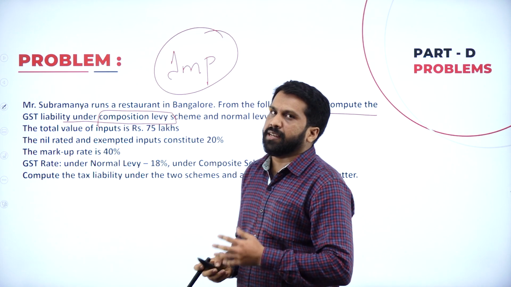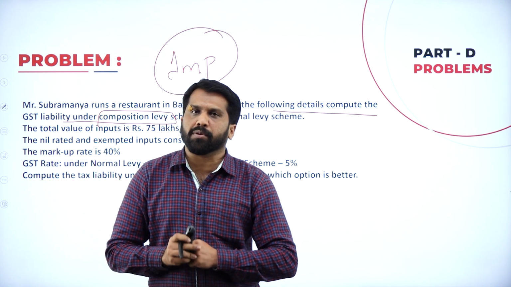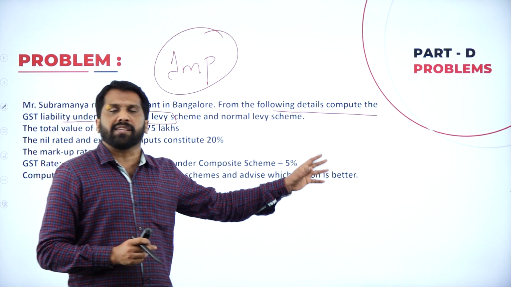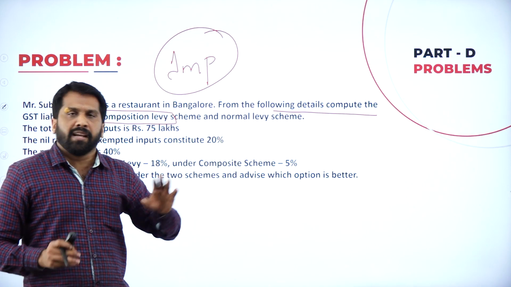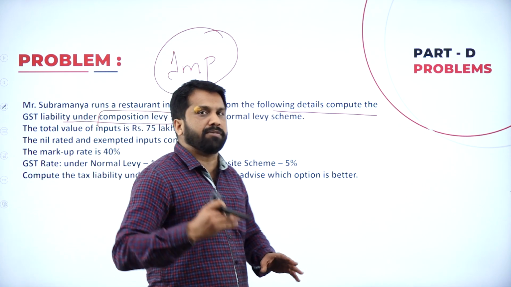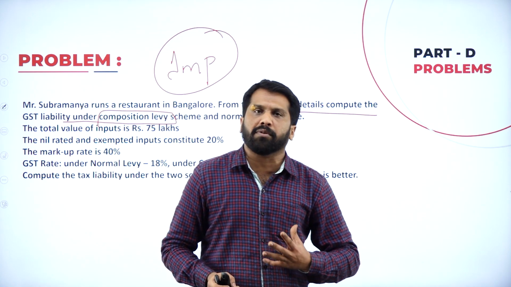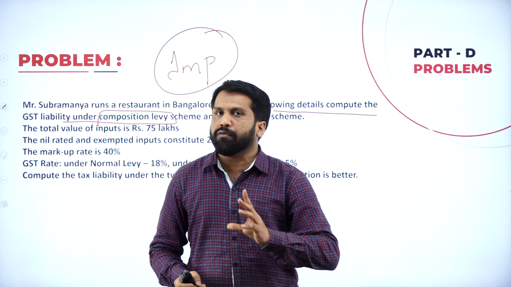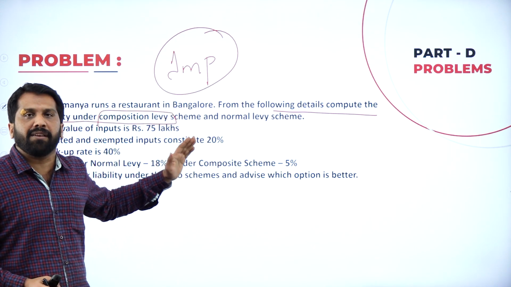Sometimes what happens, see, my turnover is too much. I have too many types of product. One is 5%, one is 12%, one is 18%, one is 28%. I cannot calculate different types of percentage. So you go and request the government. Government says, okay, I'll give you an offer. What is that offer? You can go for the composition levy.